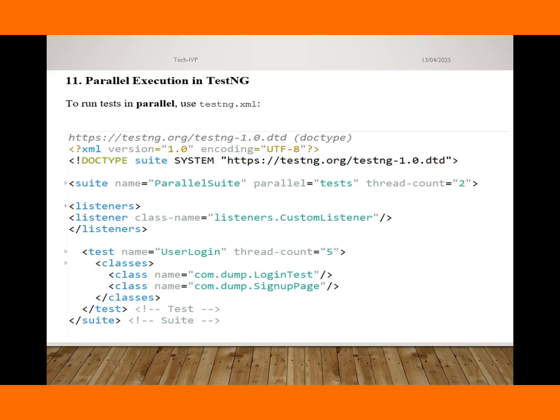Okay, the next question is parallel execution in TestNG. How do you perform parallel test execution? Really one of the important interview questions. Most of the time the interviewer asks, how do you perform parallel execution? What exactly are your steps to perform parallel test execution? So in the testng suite we can use the parallel attribute, whatever value we have to provide, and set thread count 2. Okay, then we provide listeners, and then here whatever classes we want to execute.